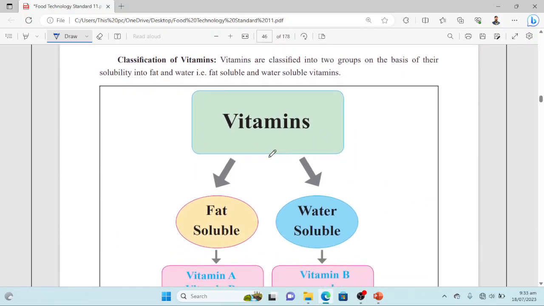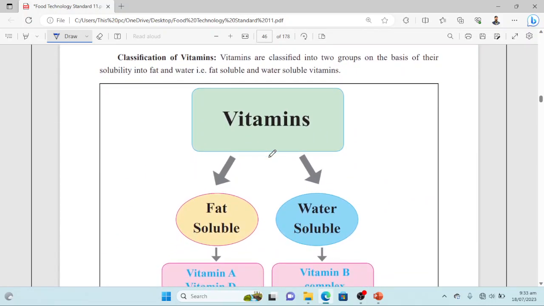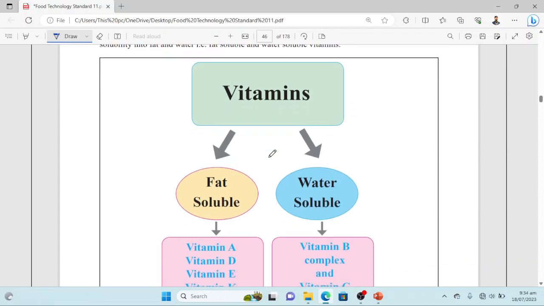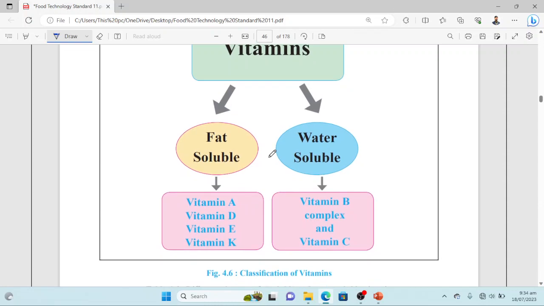Next comes the classification of vitamins. Vitamins are classified into two groups on the basis of their solubility in fat and water. Depending upon the solubility of the vitamins, they can be categorized into two groups. Some vitamins are fat soluble and some are water soluble. These are the two categories of vitamins.